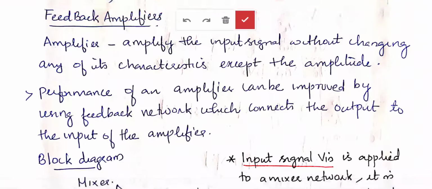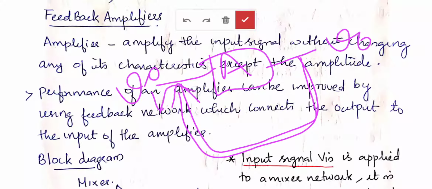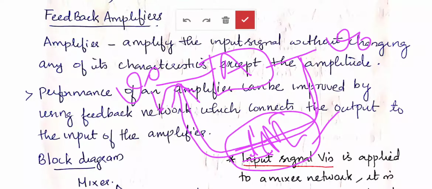So if we have an amplifier like this with gain A, the output of the amplifier will be connected back to the input. So here this is the output and this is the input. In the feedback path there will be certain devices, passive components like capacitors, resistors or anything like that. That network is known as the feedback network. It will have a gain beta.